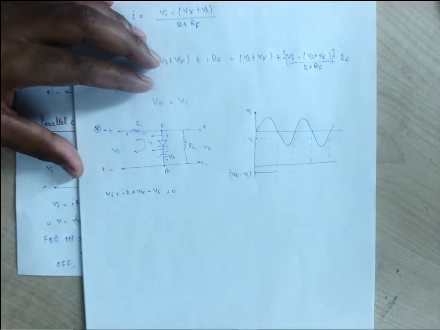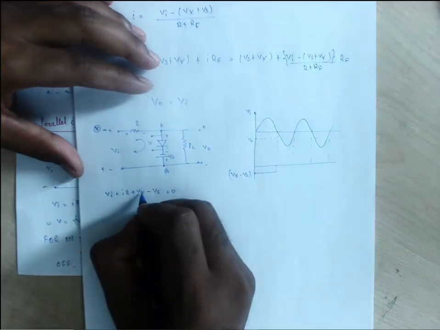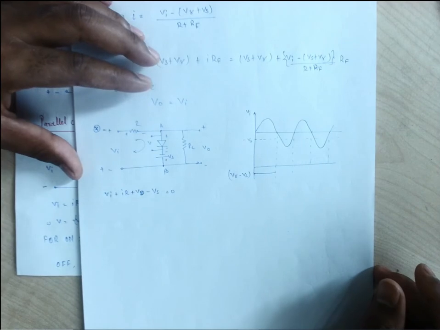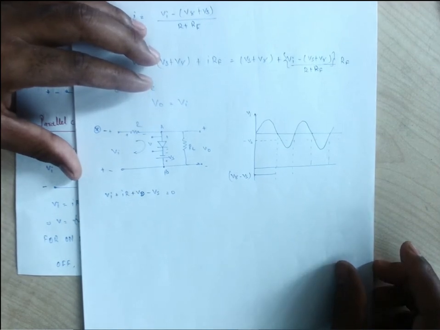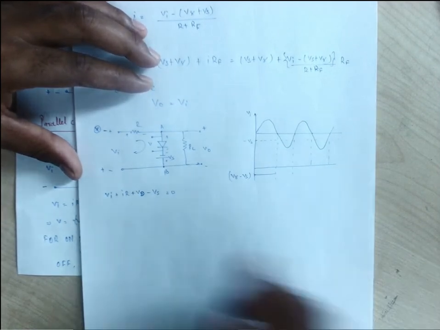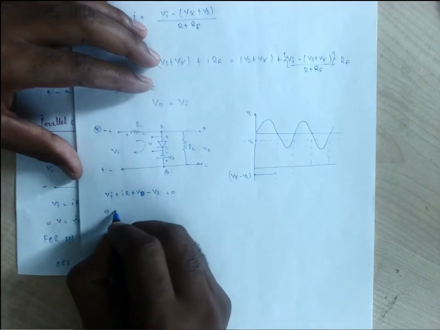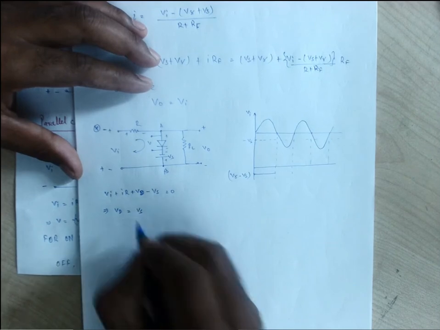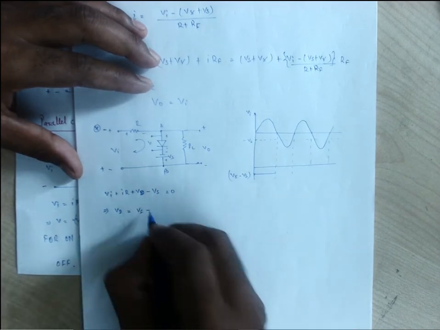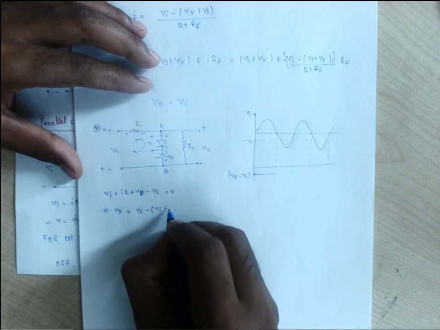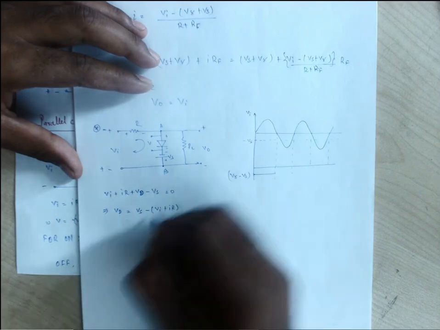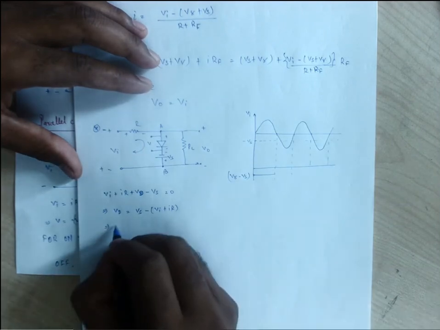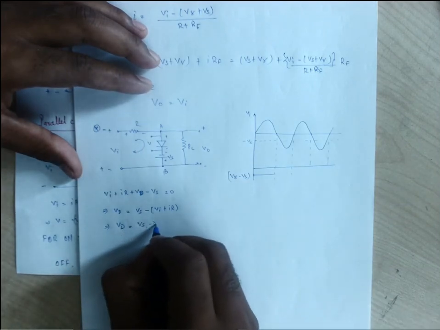Okay. So let us consider it is Vd. So Vd will be Vs minus of Vi plus I into R, or if we neglect this I into R for ease of calculation, this Vd will be Vs minus Vi.